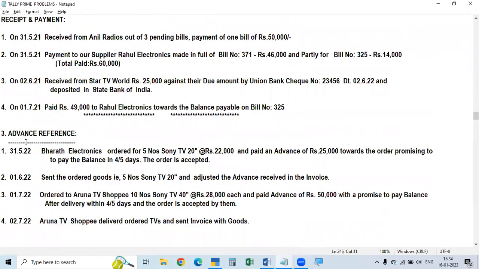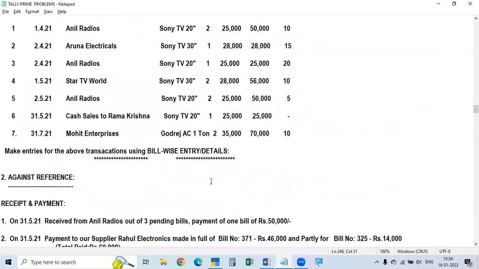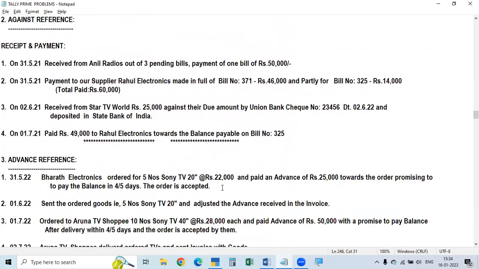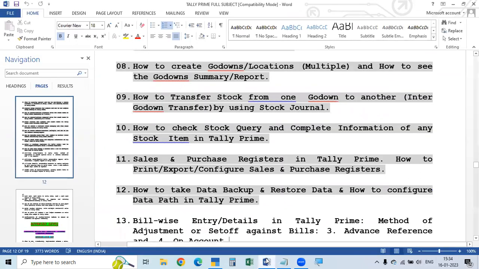Against reference, new reference. What is meant by new reference? New reference means bill. Reference means bill. When we are selling or purchasing goods, first we make the entry with the invoice number or the bill number. That is called the new reference. So we enter the bill as a new bill, and that is called new reference.